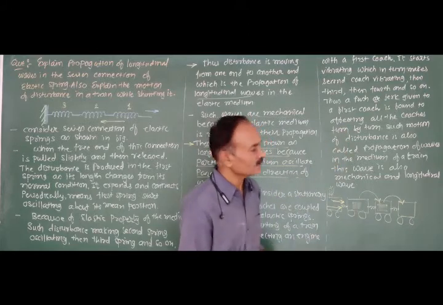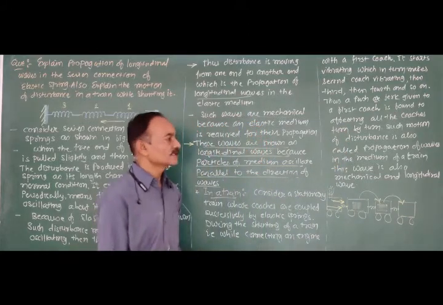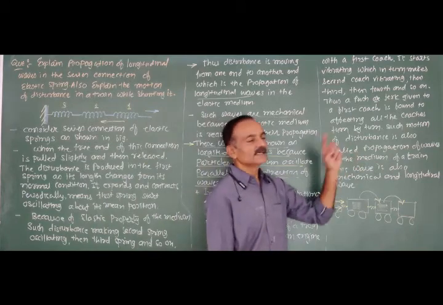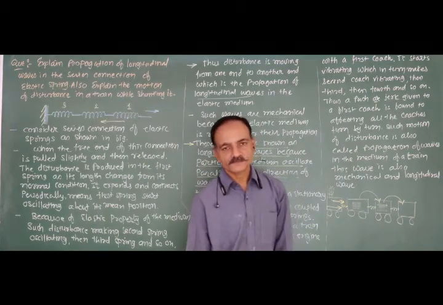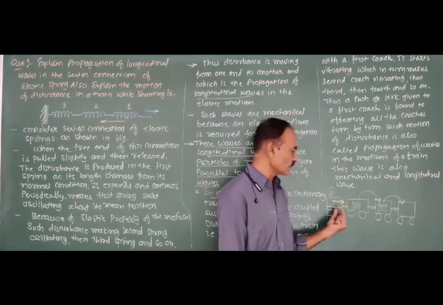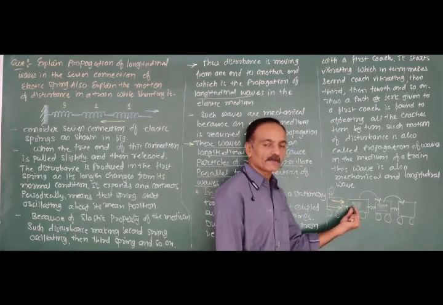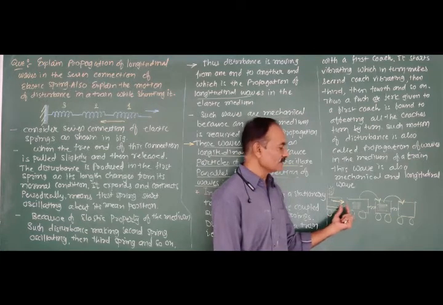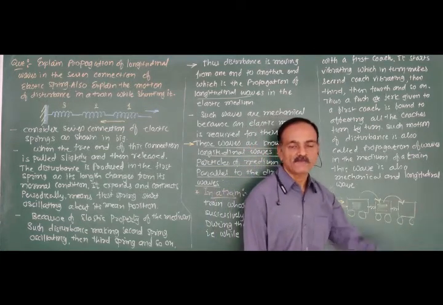Such motion of the disturbance is also called the propagation of waves in the medium of a train. So first the disturbance takes place due to the connection or shunting of an engine with the first coach. This disturbance is transferred to the coaches one by one.